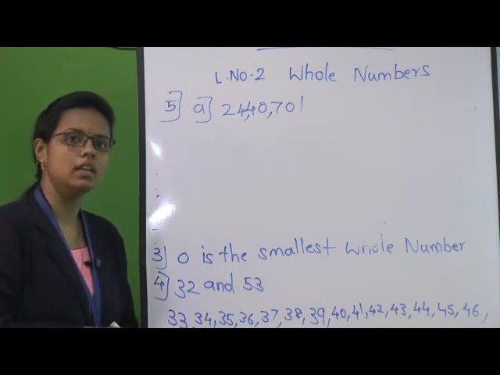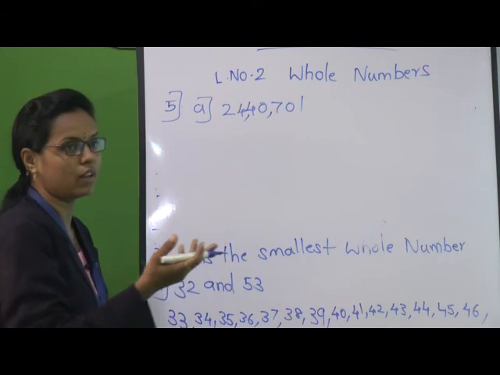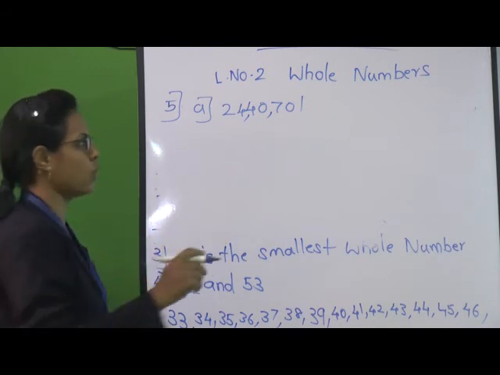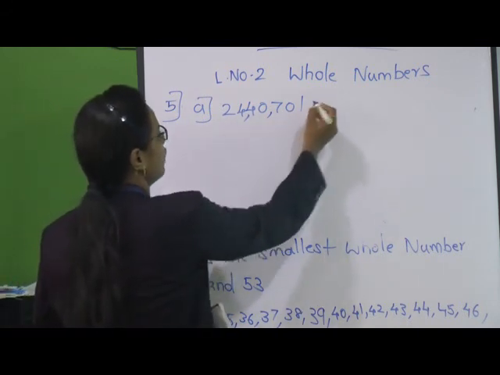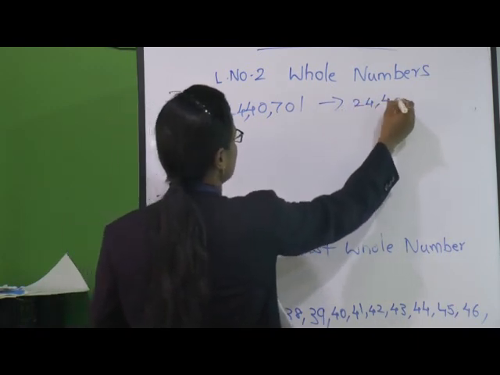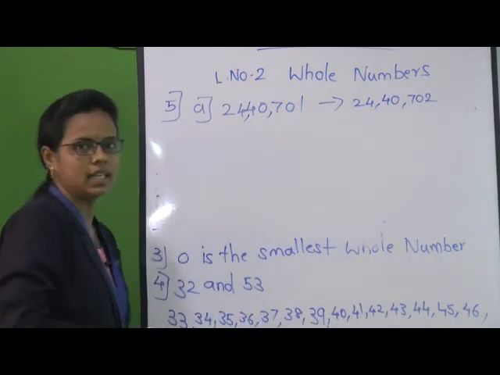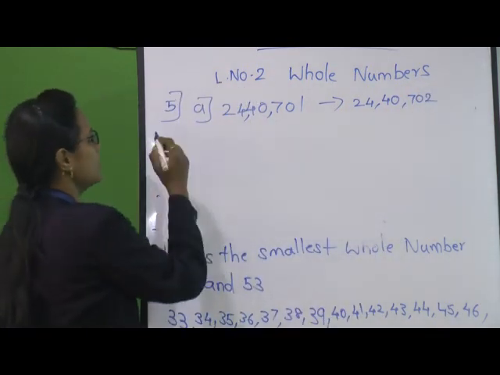Successor is nothing but the after number. What do we have to do to find the after number? Yes, plus 1. When we do plus 1 to it, we get 24,40,702, which is the successor of this number.